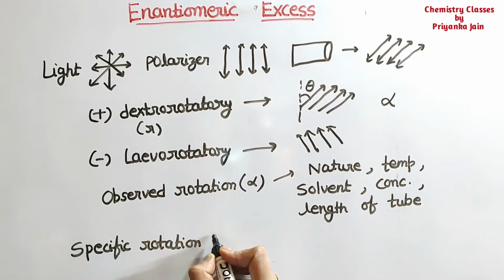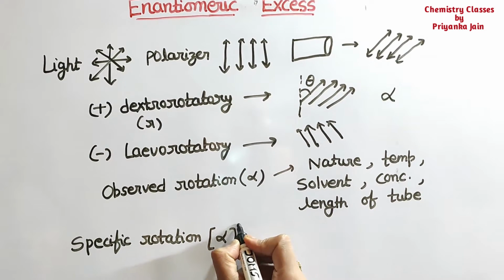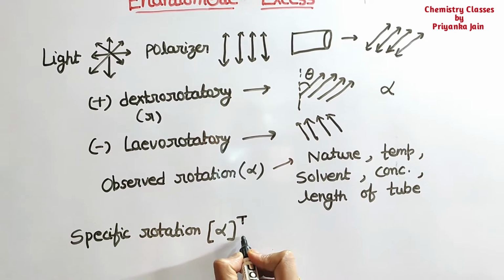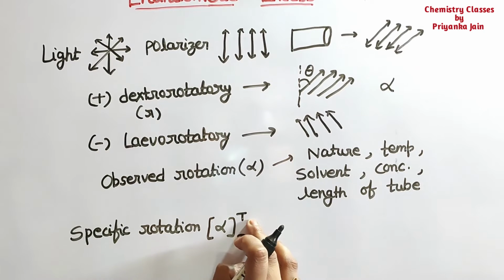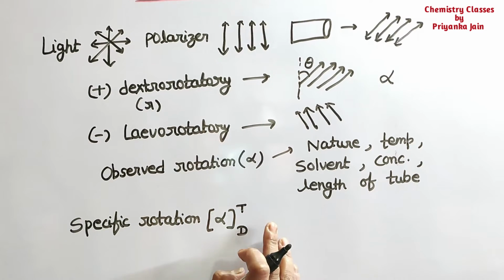This specific rotation is written in brackets, and here we write T and here we write D. T denotes the temperature and D denotes the wavelength of the light used.